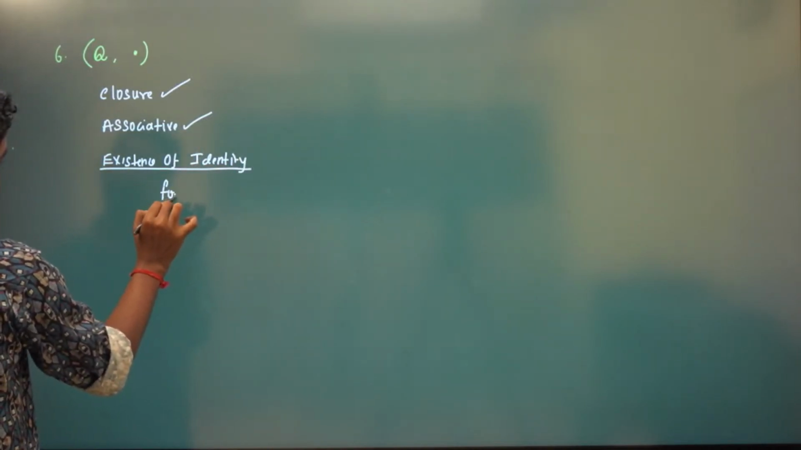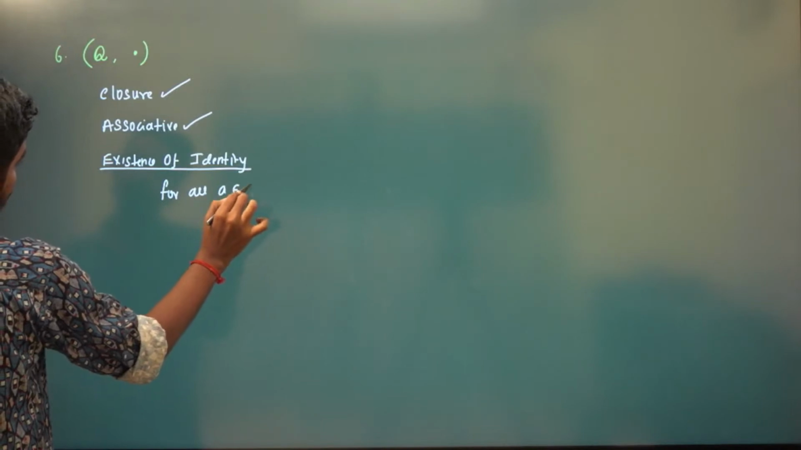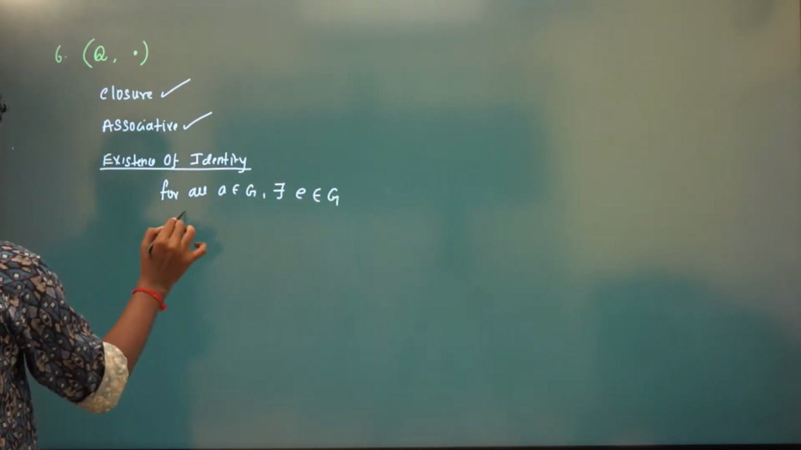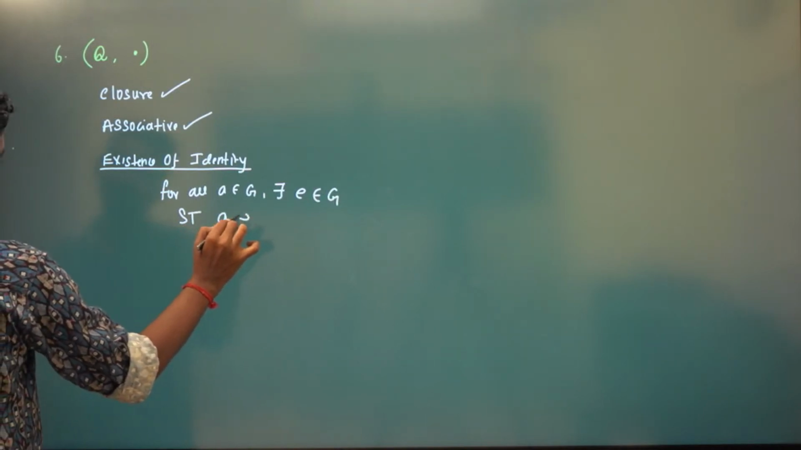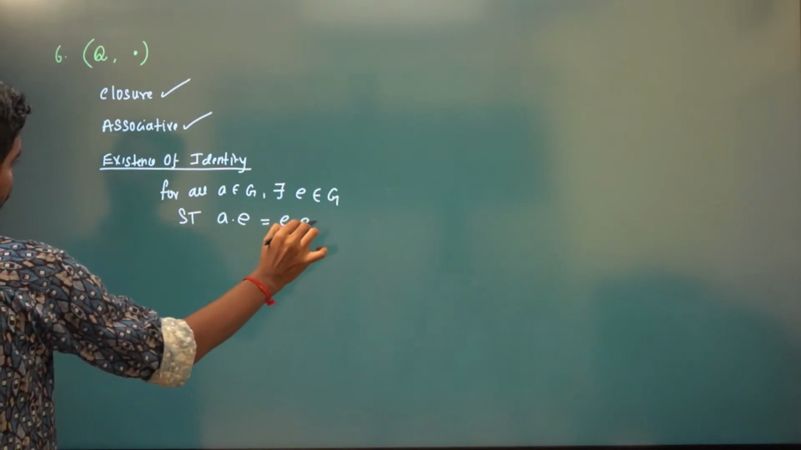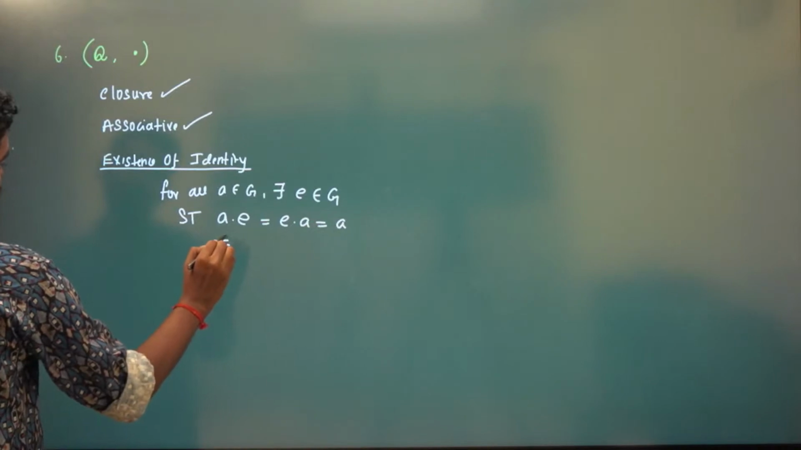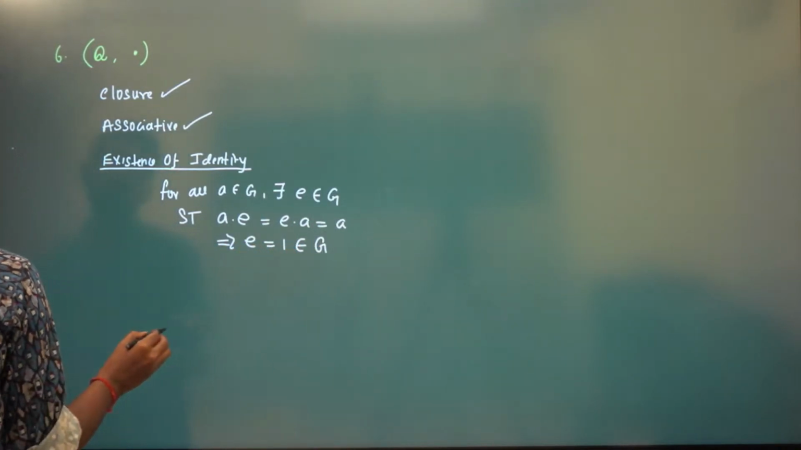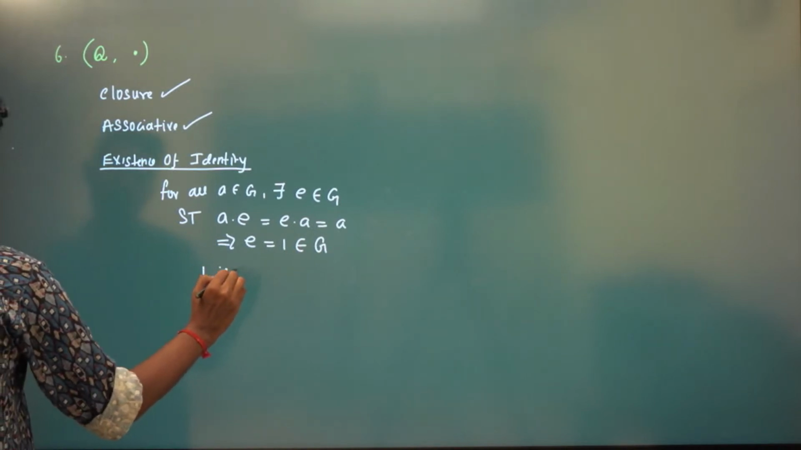So for all A belongs to G, there exists an element E in G such that A into E is same as E into A is same as A again. Implies E has to be 1 and 1 is in G. So therefore, 1 is the identity element.